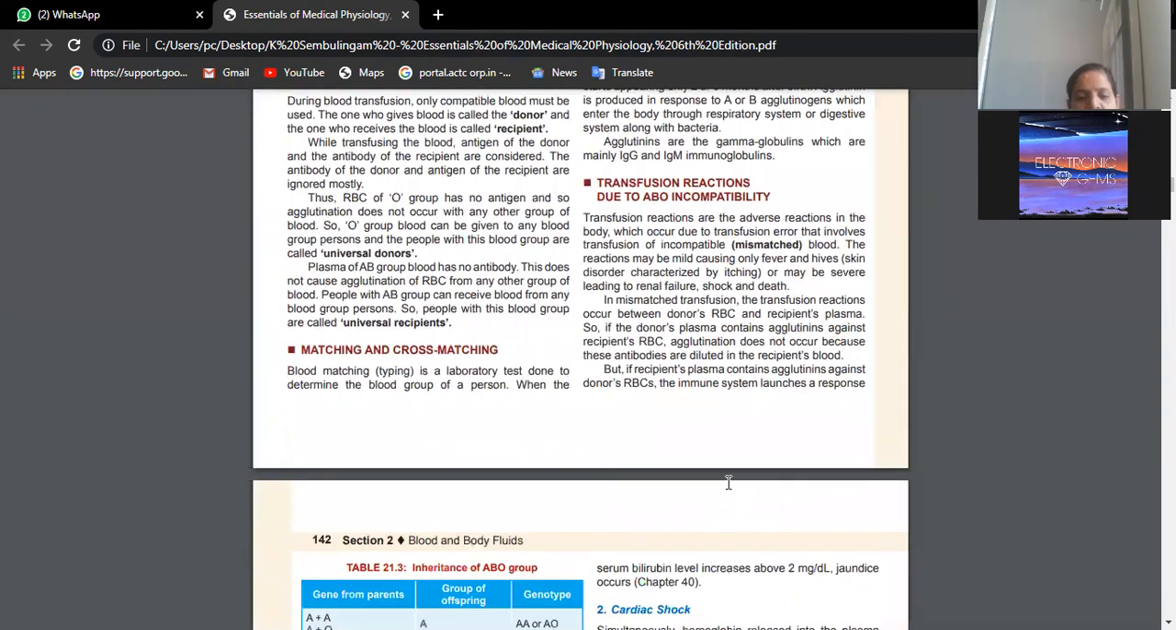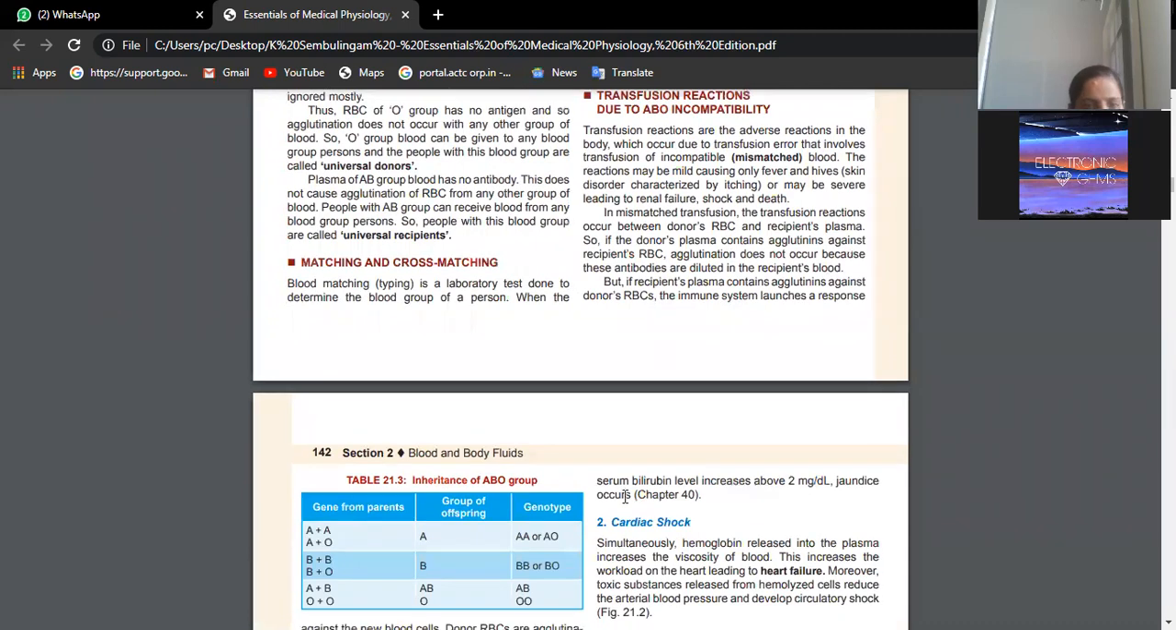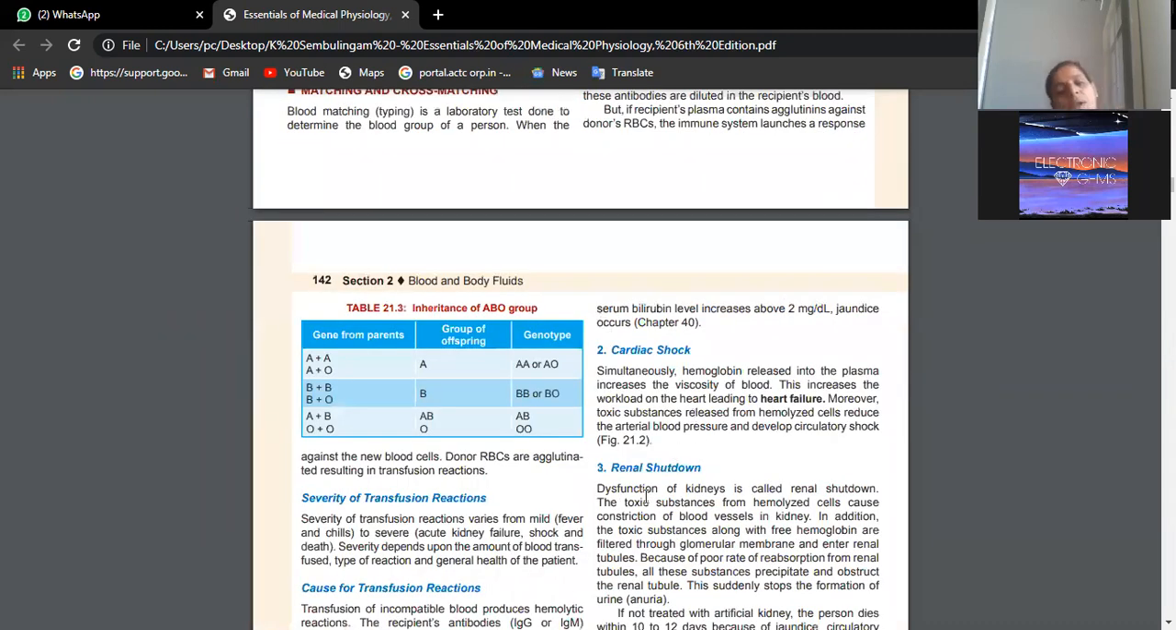In a mismatched transfusion, what will happen? The RBCs will get lysed.